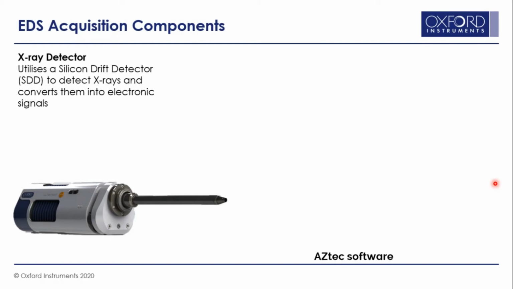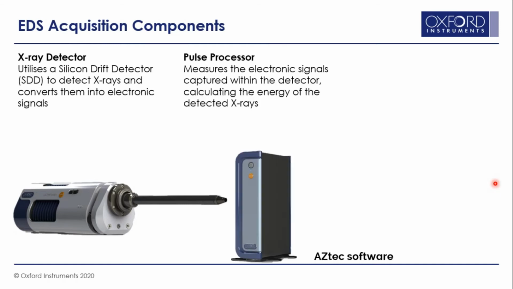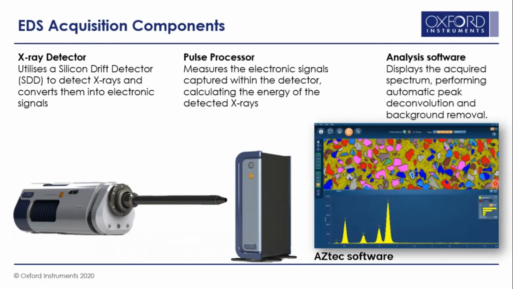First is the X-ray detector or the EDS detector, which collects the X-rays and converts the X-rays into electrical signal. This electrical signal is then given to an amplifier, which is technically called a pulse processor. They process the X-ray pulses coming in from the detector, and finally you have the software. The output of the pulse processor is given to the software, which nicely displays the EDS spectrum.